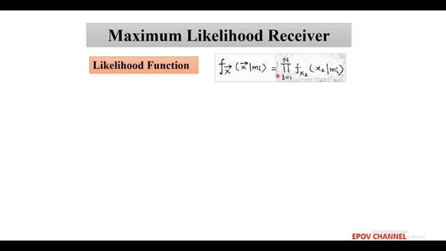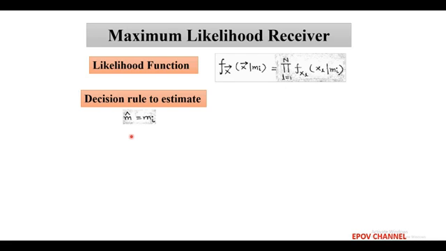and it is equal to the product of the conditional PDF of its individual components for l equals 1 to n. Now the decision rule is applied such that we choose the estimate m cap equals the input symbol mi at the transmitter, and this is possible if the conditional probability density function of the received vector x for a given transmitted symbol mi is maximum, that is, for all values of k not equal to i.